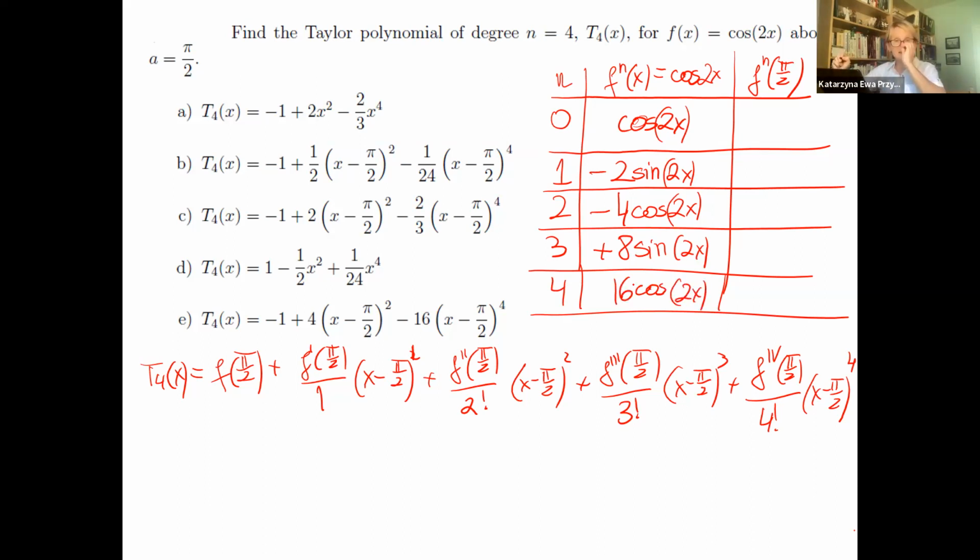That's the answer. When we substitute pi over 2, pi over 2 times 2 actually becomes pi. Okay, that means what is cosine of pi? Cosine of pi is negative 1. Then what is negative sine? Actually, sine at pi, 0. Cosine is -1, then this will be +4, and this will be -16. Okay. That's what is the correct answer?